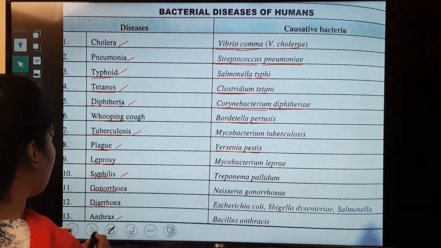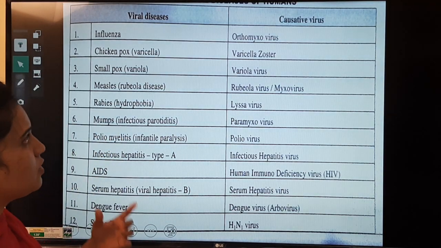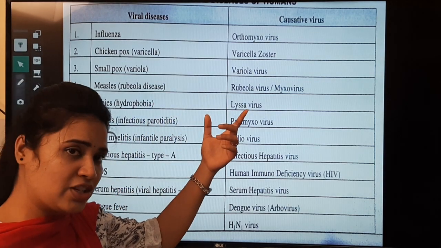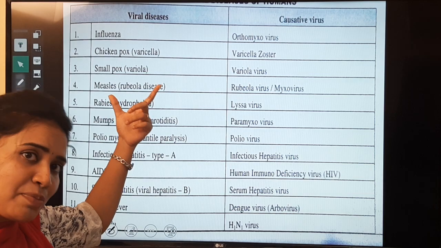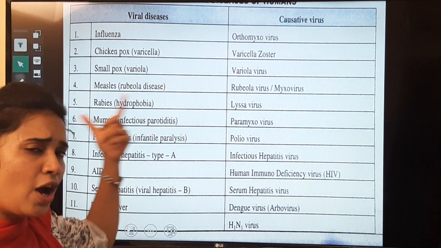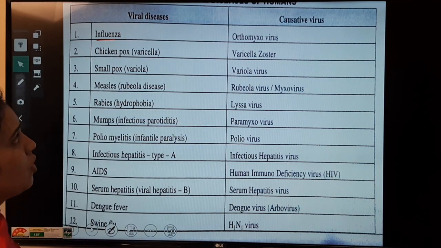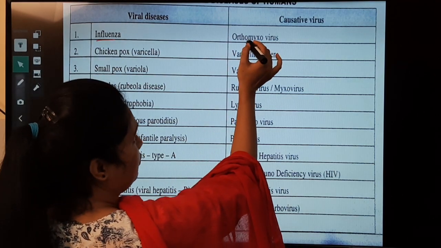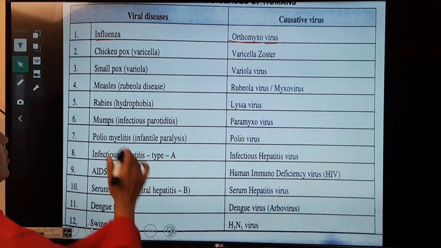Now come to the next one, that is viral diseases. Next one is viral diseases and the causative agent. These are the list which are put here. These are the diseases that are caused by virus. Please note down those things. Influenza is caused by orthomyxovirus.